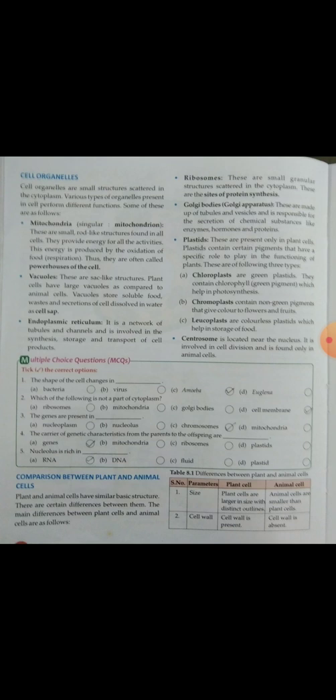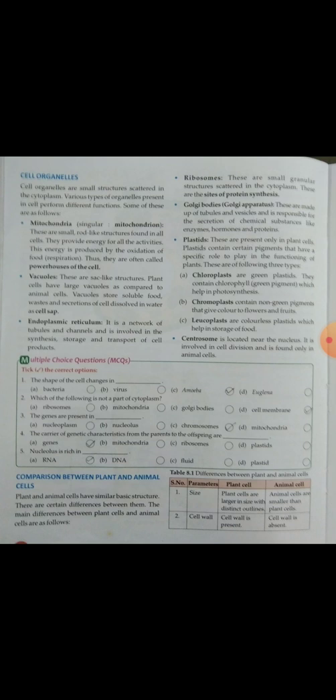Plastids generally occur in the plant cell, because plastids are not required in the animal cells. These are present only in the plant cells. Plastids contain certain pigments that have a specific role in the functioning of plants, making food, so they require the plastids. There are mainly three types of plastids: chloroplast, chromoplast and leucoplast.